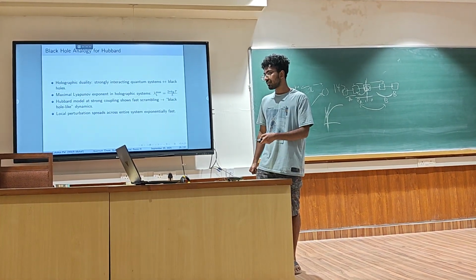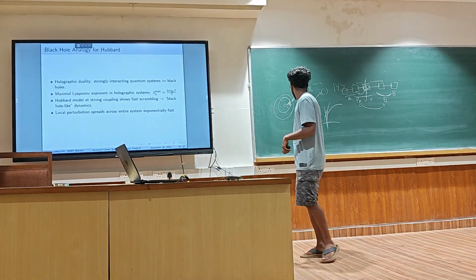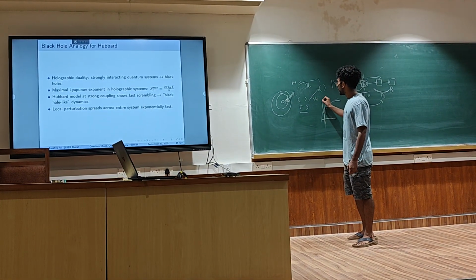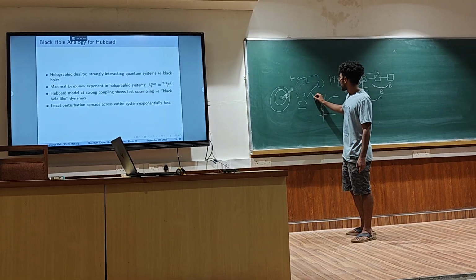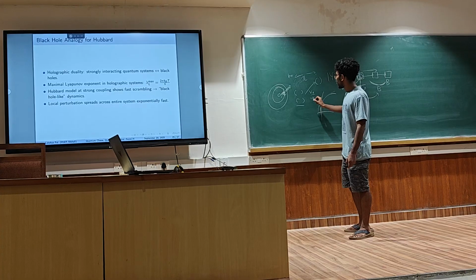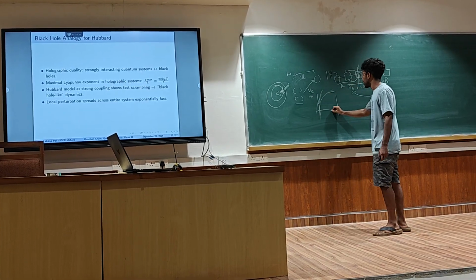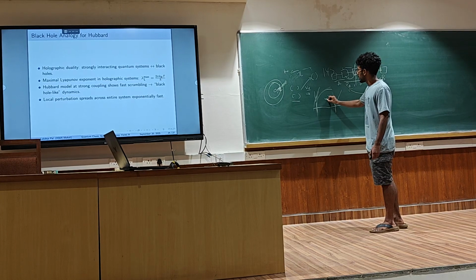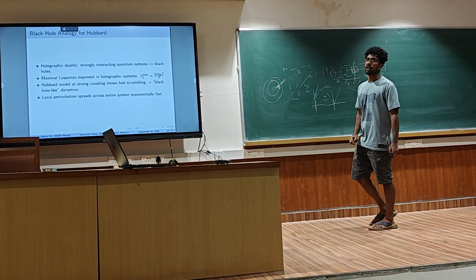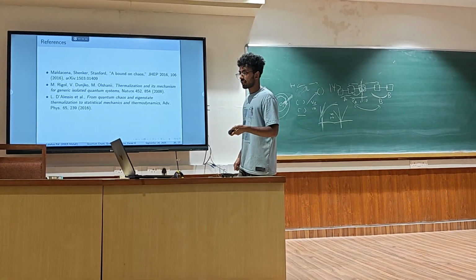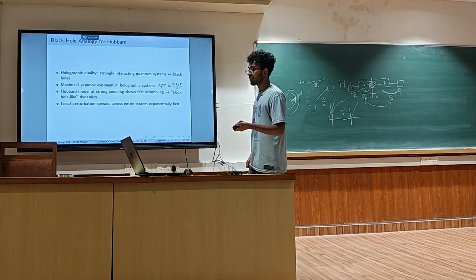One thing I found out that I didn't show here is that there are two things: V_E, which is the velocity of the entanglement entropy, and V_B, which is the butterfly velocity for this operator spreading that we saw. What I found was that V_B was greater than V_E. That is, the operator was going faster than the entanglement entropy could spread. So the local perturbation spreads across the entire system exponentially fast.